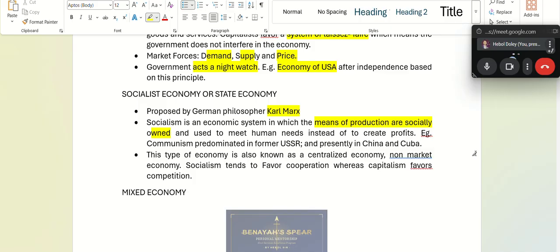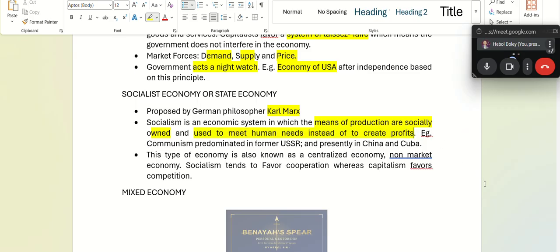So who gives the right to the people? Owned by the people, yes, you're right. But who does the decision making for the people? The government does it. So means of production are socially owned, used to meet human needs instead of to create profits.